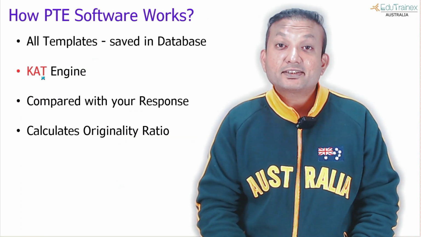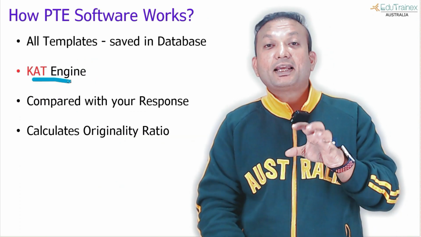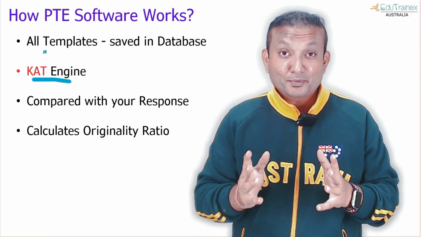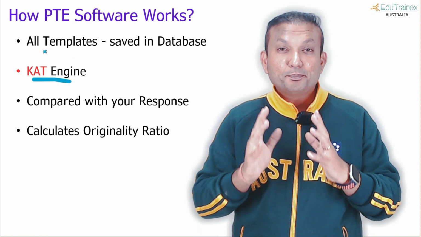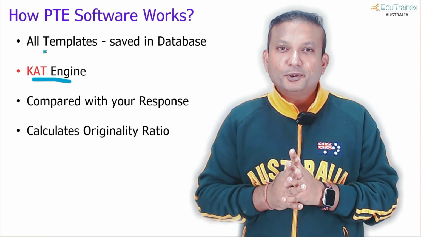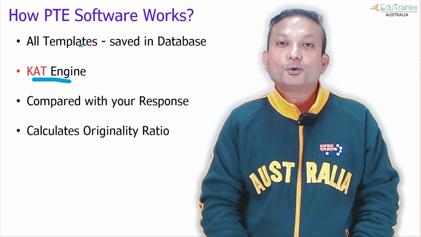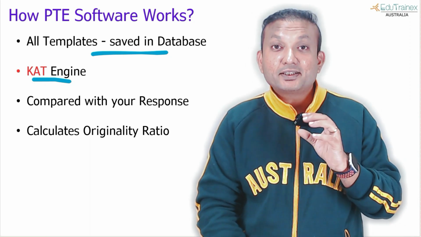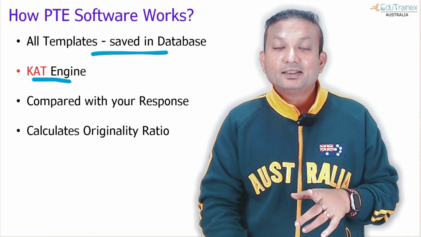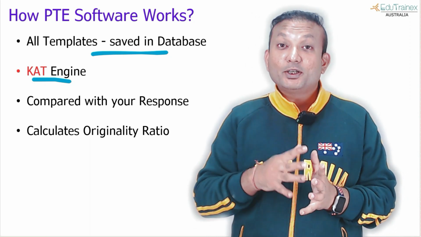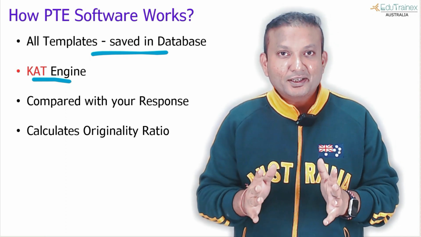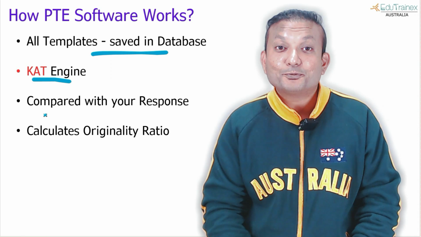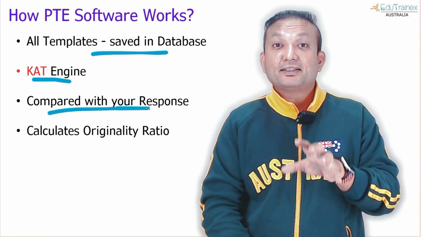So what happens is, the PT software's name is the CAT engine, okay? And whatever templates you use from the internet or from YouTube, hundreds and thousands of people use them, and they get stored in the database. So the next time you use the same template or one of those templates, it is able to match that you have used a template that already exists. So it is able to compare your response with what other people have done in the past.